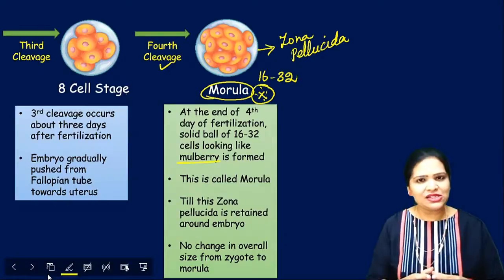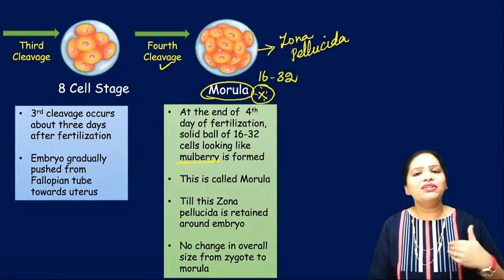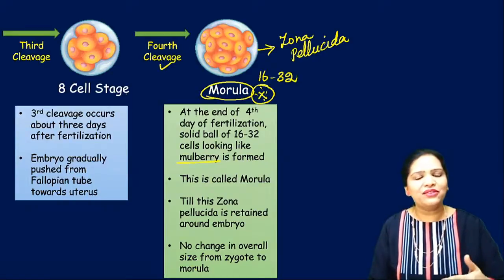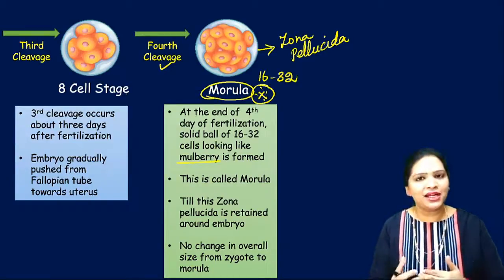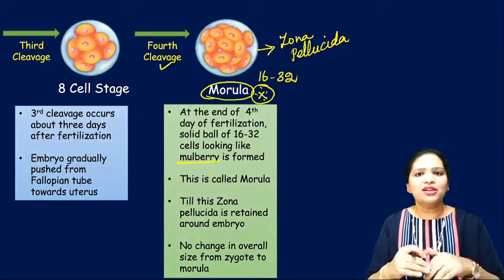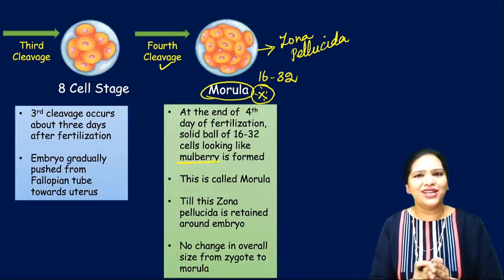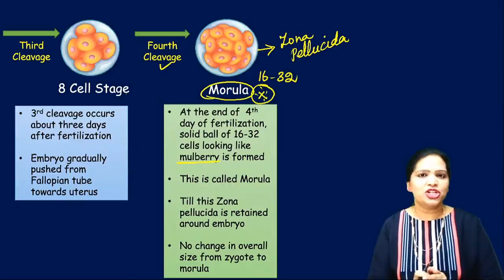This zona pellucida remains attached to the zygote, and after the zygote undergoes all these cleavages till it gets implanted, this layer covers the growing embryo. It gives protection to these growing cells. So zona pellucida plays a major role in the implantation process.